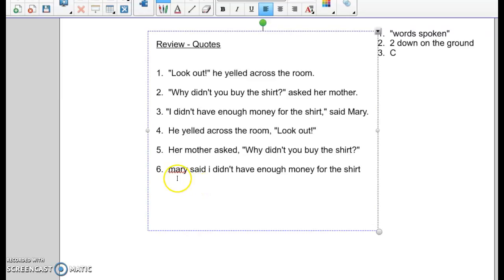All right, number six. Mary said, I didn't have enough money for the shirt. All right, what was said? She walked in the room and said, or she replied to her mother, I didn't have enough money for the shirt.